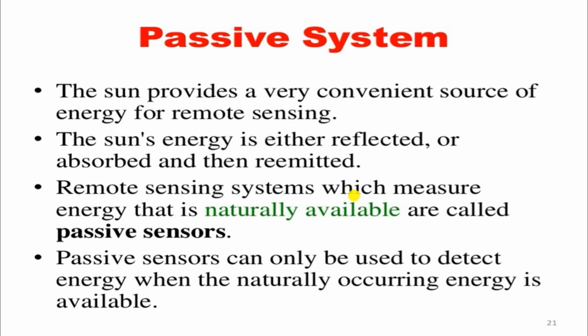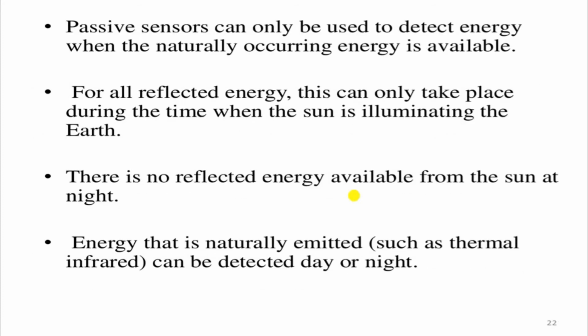A remote sensing system which measures energy that is naturally available is called a passive sensor. Generally, passive sensors are used for detecting passive energy, like the sun's light. Passive sensors can only be used to detect energy when naturally occurring energy is available. They should not be used when we have an active type of energy source. They can only be used when we have a natural source of energy like the sun.